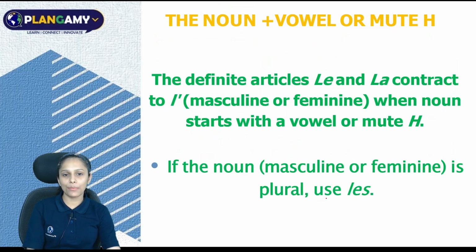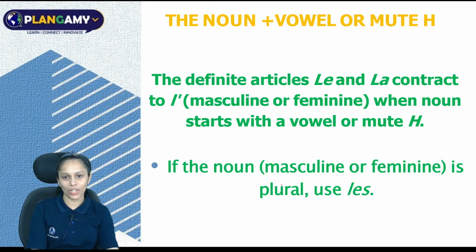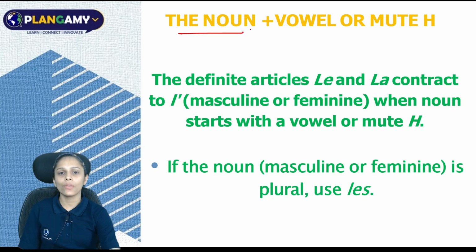Okay, let's move further. Remember, a few seconds back we learnt about the noun's first letter. So let's try to understand this in detail. Here we come with the details. The noun plus vowel or H mute.